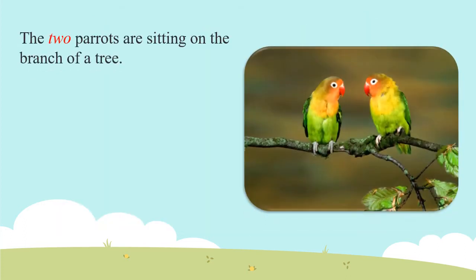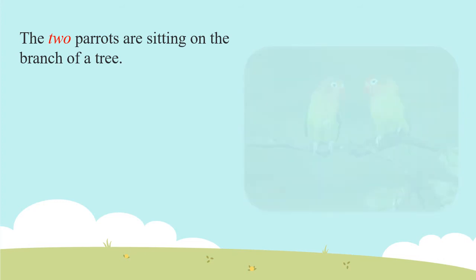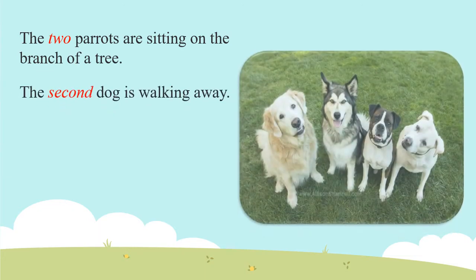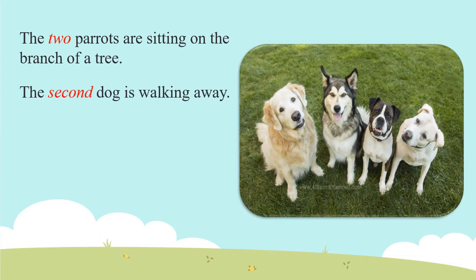The two parrots are sitting on the branch of a tree. So how many parrots are there? There are two parrots. So 2 is telling us the number of parrots. So 2 is the adjective of number. The second dog is walking away. The word second over here tells us about the position of the noun. So second is the adjective of number.